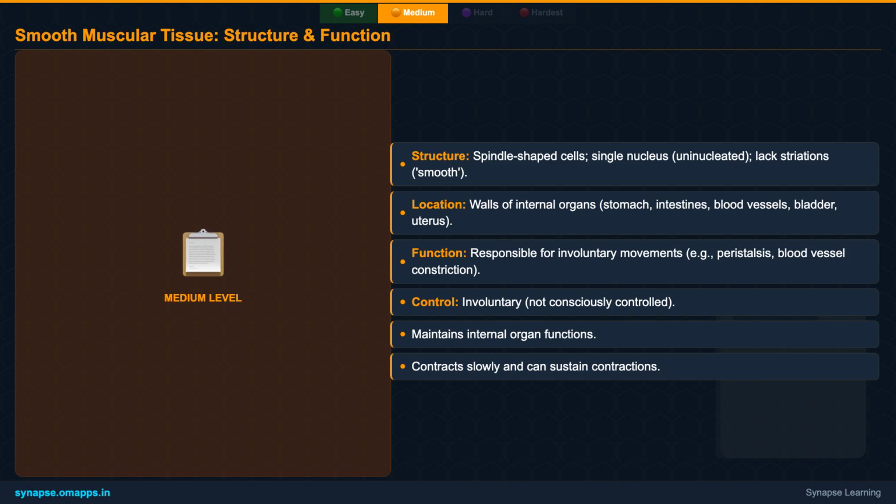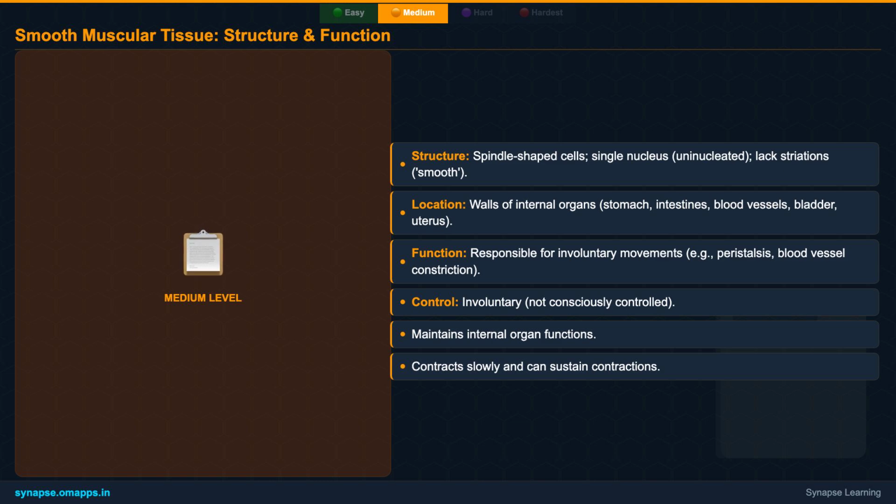You'll find smooth muscles predominantly in the walls of your internal organs. Think of your stomach, intestines, blood vessels, urinary bladder, and even the uterus. Their function is entirely involuntary. You don't consciously control them.